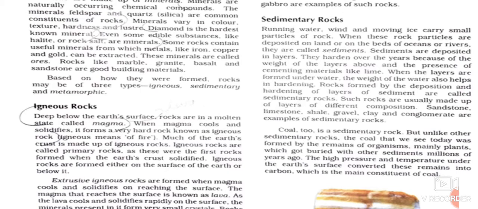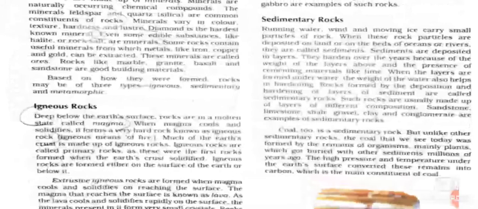Now let us read in more detail what are the two types of igneous rocks. On the basis of solidification and cooling of lava, the igneous rocks can be divided into two groups, as you can see here.